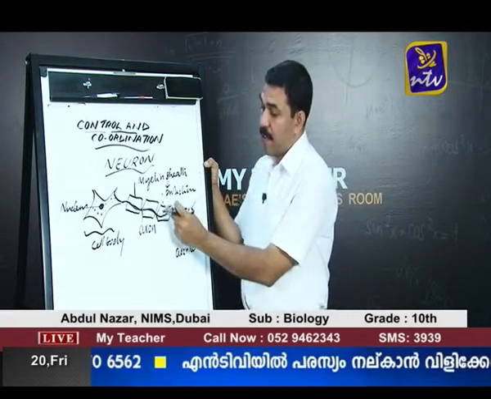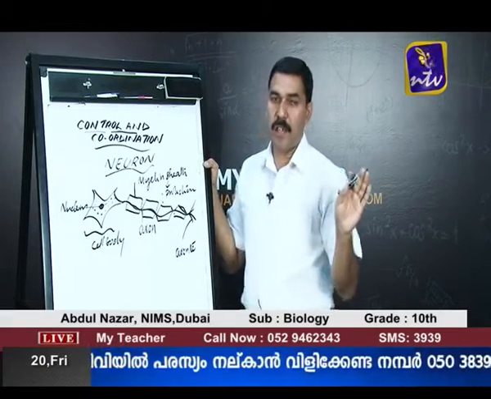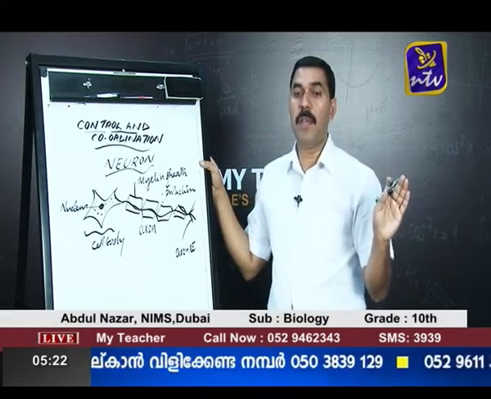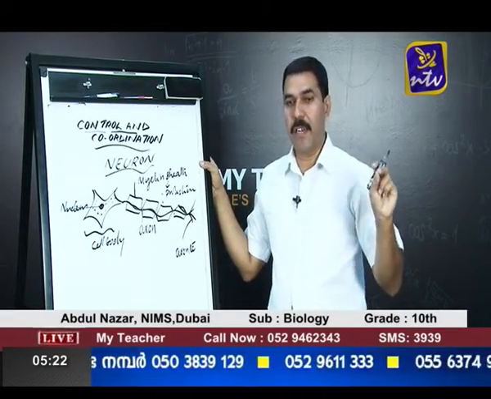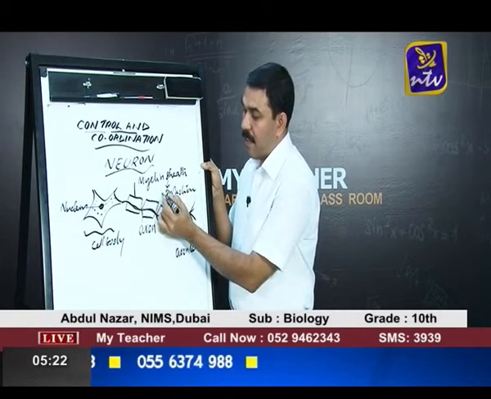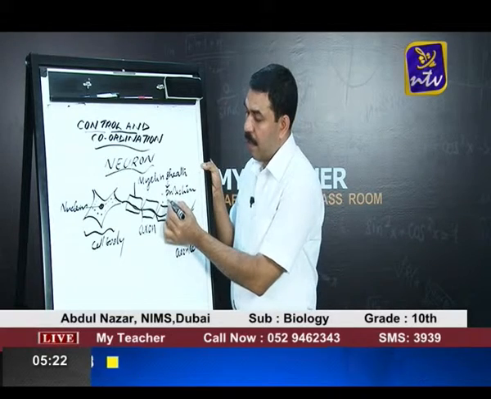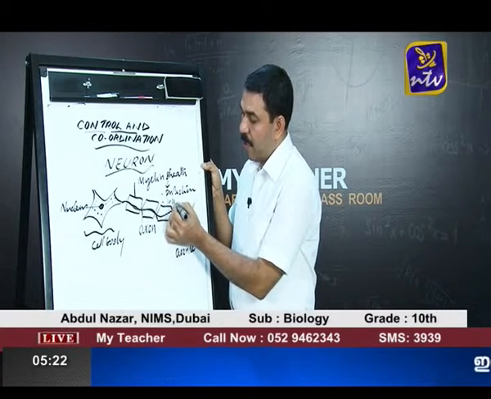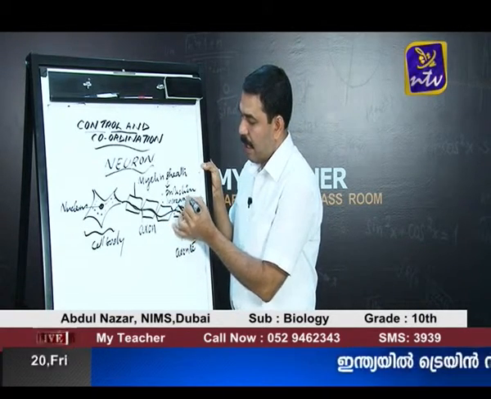So, myelin is not present in every part of the nervous system. In some parts of the nervous system, the axon has a white fatty covering, and this fatty covering is called myelin. Myelin has two functions: one is protection, and the second is that it increases the speed of impulses.